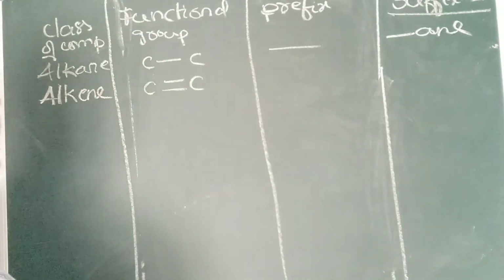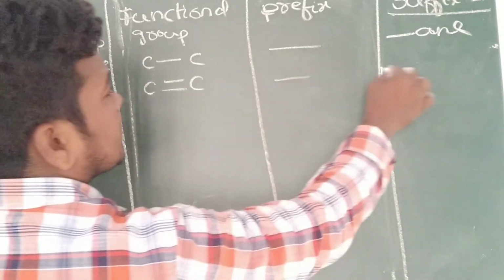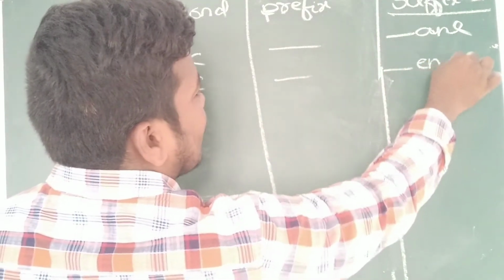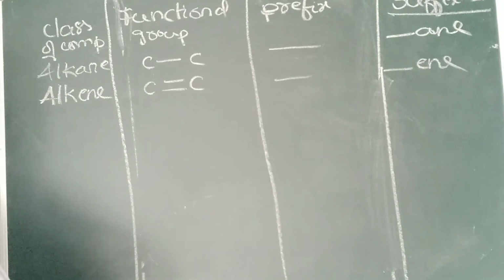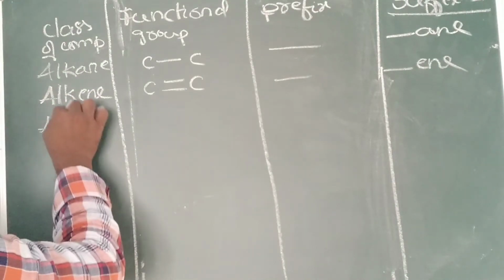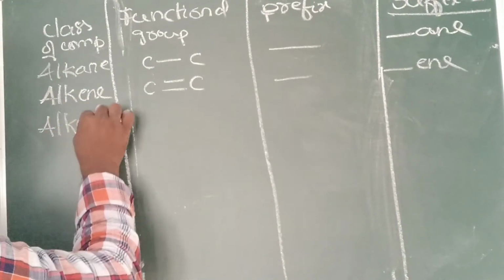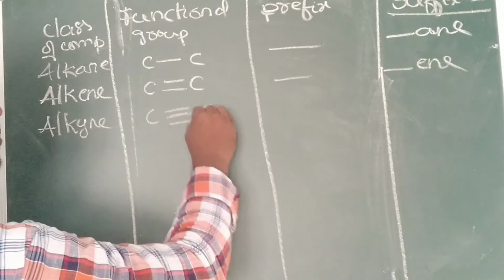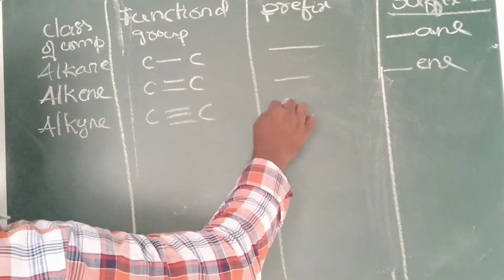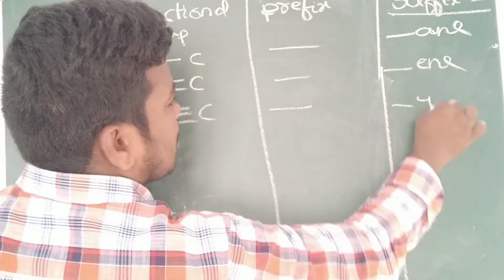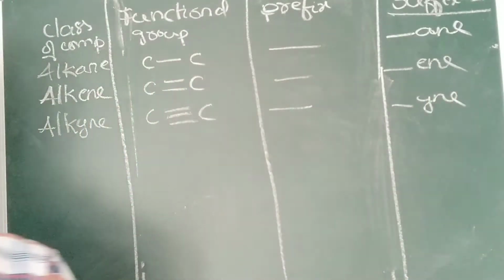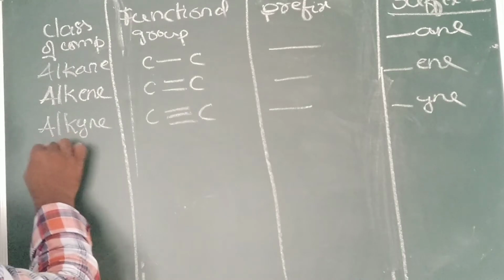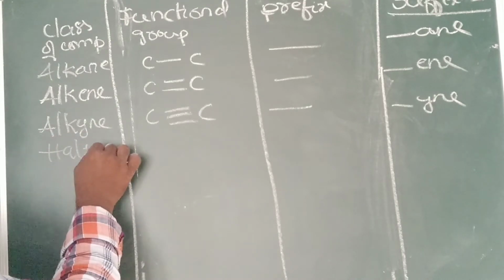Now you can see the double bond is present; generally we use "ene". For example, alkene. In the case of alkyne, carbon-carbon triple bond is present, so we have to use "yne". Next, class of compound halide.